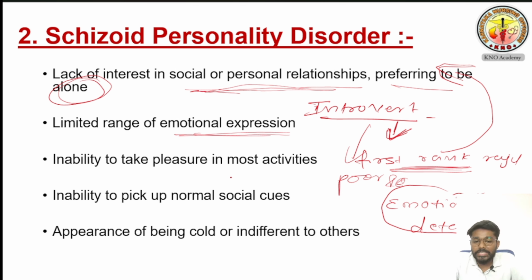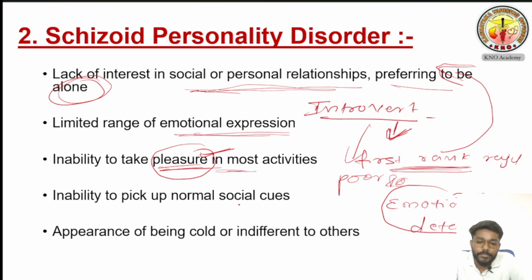For the youngsters, they will go out and play games with others, and they will gain some pleasure doing that. Okay, he doesn't get any pleasure from anything. He doesn't get any happiness from anything. He always wants to be alone. He doesn't want any personal or social relationship. If you do anything also, he doesn't gain any pleasure.